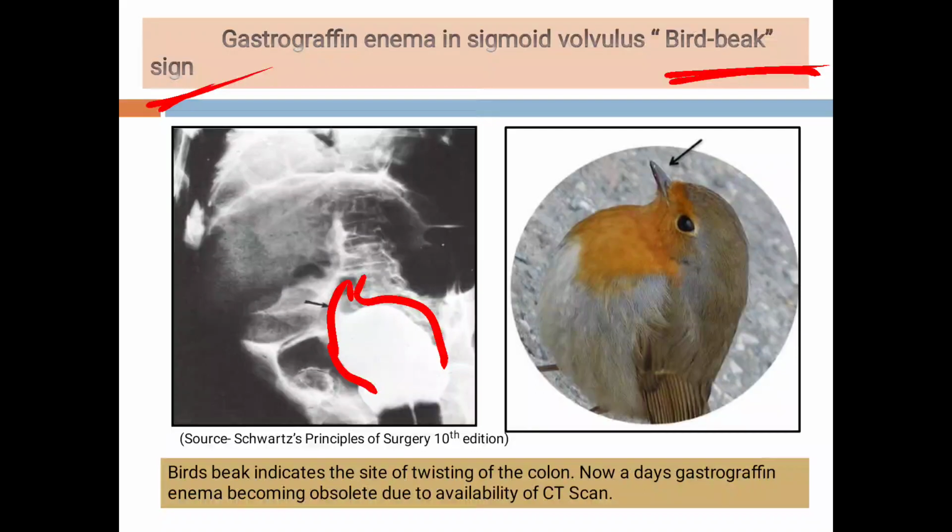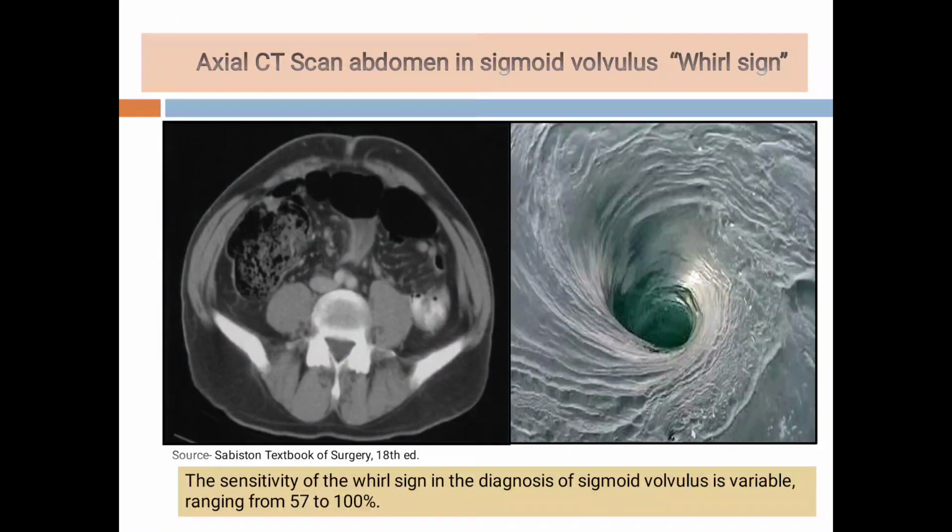So we have done the clinical examination of the patient, and on clinical examination we have suspected it is a case of sigmoid volvulus. After that, for confirmation of our diagnosis, we have done the radiological investigations. Suppose there is no clear-cut idea on plain abdominal radiograph, then we will subject the patient to CT scan of the abdomen.